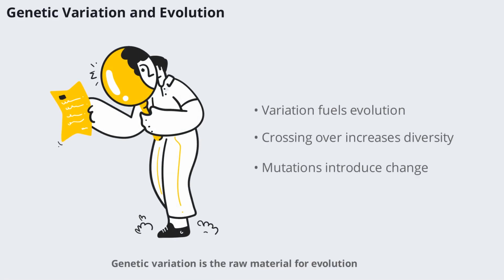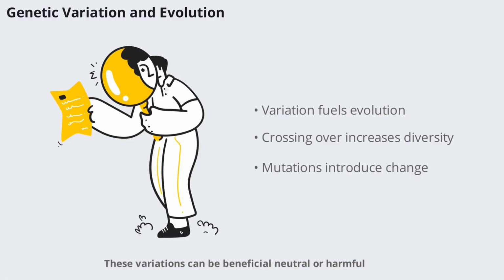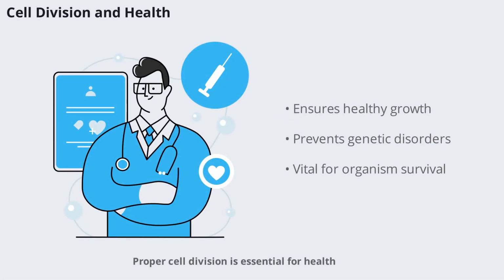Genetic variation is the raw material for evolution. Processes like crossing over during meiosis and occasional mutations during DNA replication introduce new genetic combinations. These variations can be beneficial, neutral, or harmful, but they provide the diversity needed for populations to adapt and evolve over time.